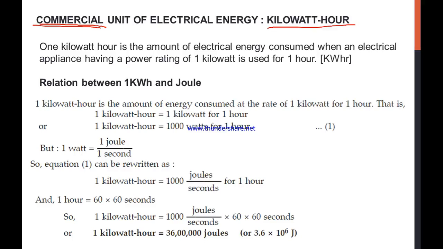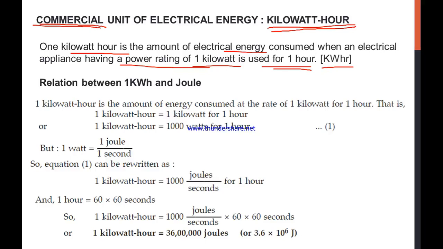So let's see what it is. 1 kilowatt hour is the amount of electrical energy that is consumed when an electrical appliance having a power rating of 1 kilowatt is used for 1 hour. So if there is an appliance in your house having a power rating of 1 kilowatt and you are using it for 1 hour, the energy consumed is said to be 1 kilowatt hour, and it is represented as kWhr.